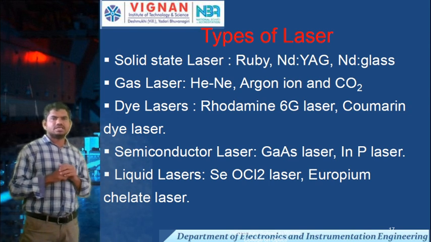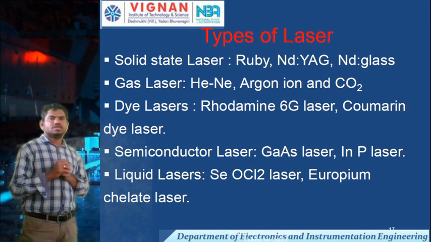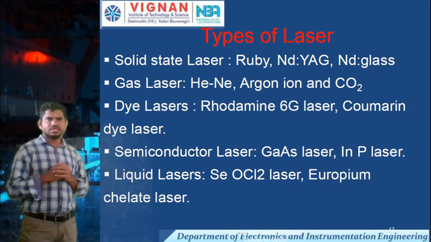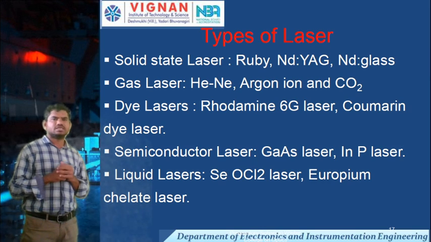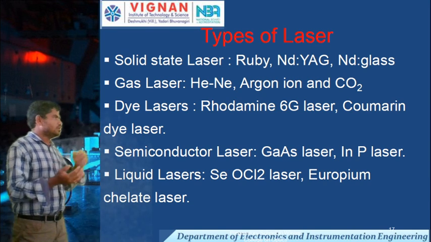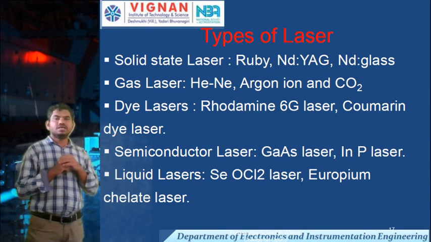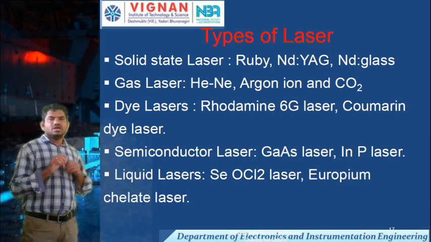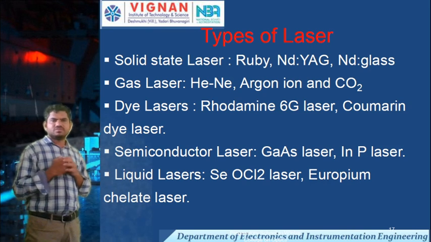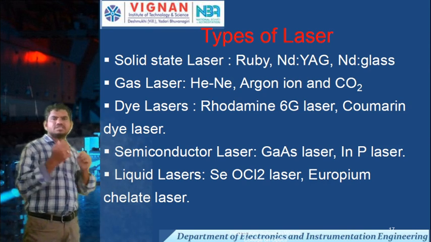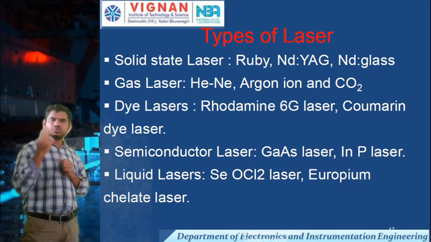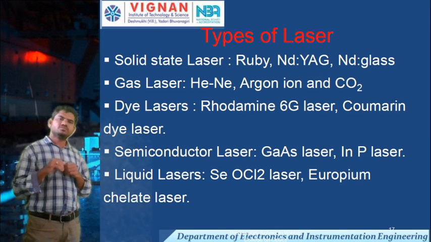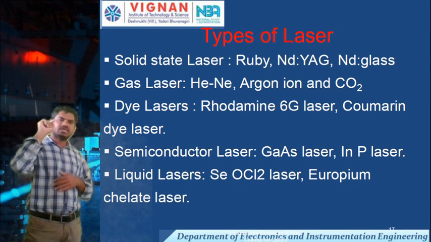Coming to gas lasers, there are three types: helium neon laser, argon ion laser, and carbon dioxide laser. Now coming to dye lasers. In dye lasers there are two types: rhodamine 6G laser and coumarin dye laser. But in our syllabus, we are discussing only the dye laser.